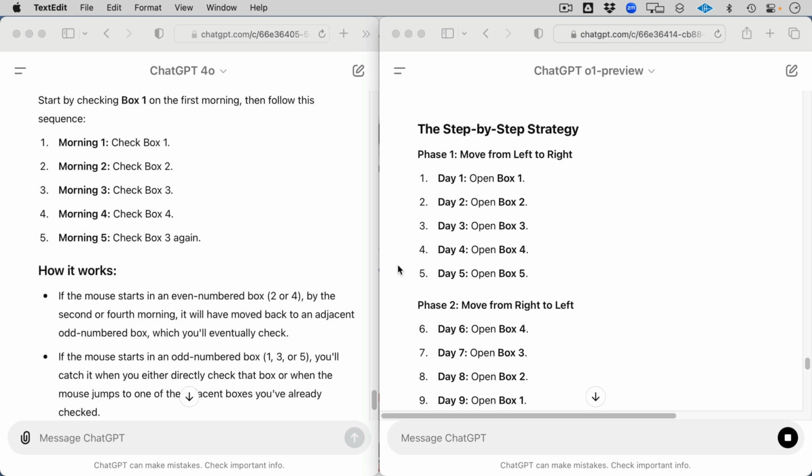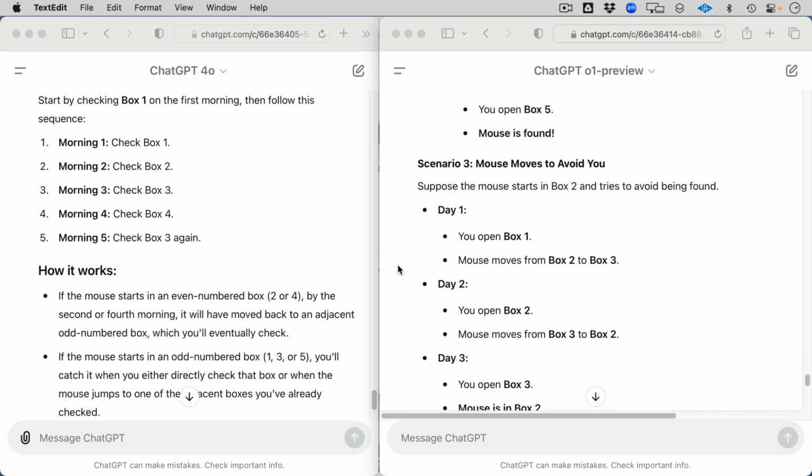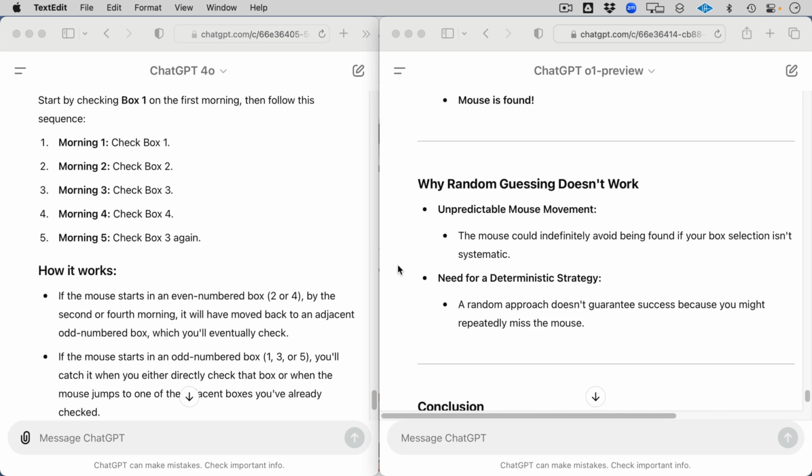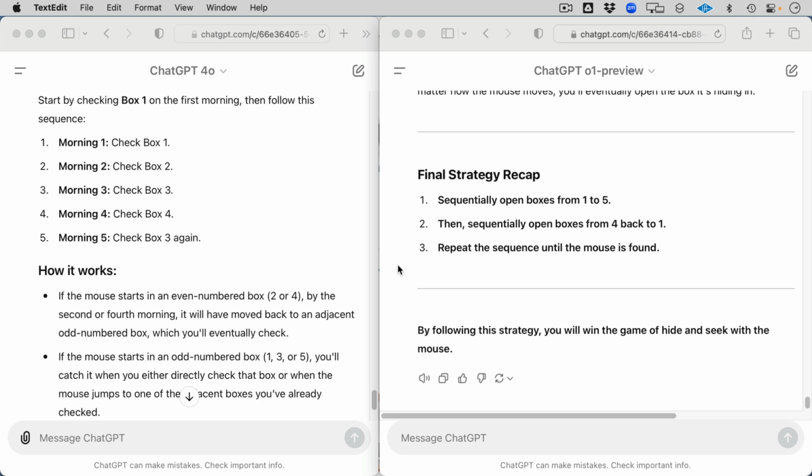So phase 1, move from left to right or right to left. It's day 1, 1 through 5. Oh boy. Oh my goodness. Okay, it talks about why random guessing won't work. So the final strategy is sequentially open boxes 1 through 5. That's kind of what this said. Then sequentially open boxes 4 back to 1. Repeat the sequence until the mouse is found. Well, that is interesting. So technically the answer for this is check boxes 2, 3, and 4 in order until you find him. But I almost wonder if there are alternative methods here.